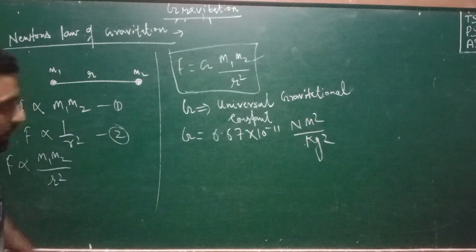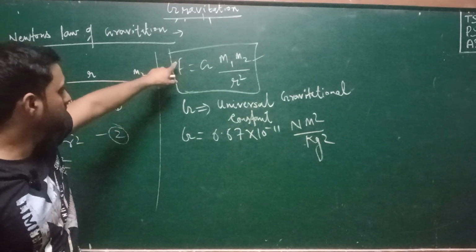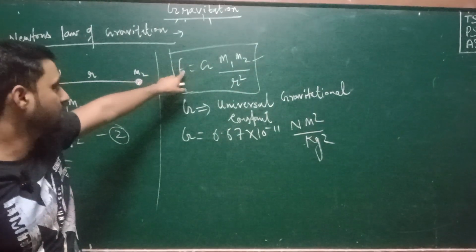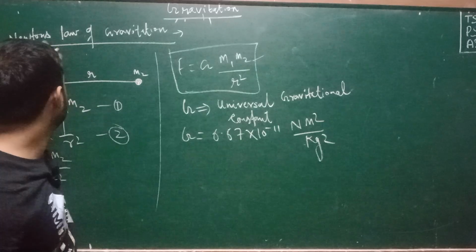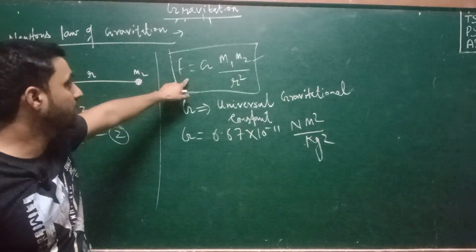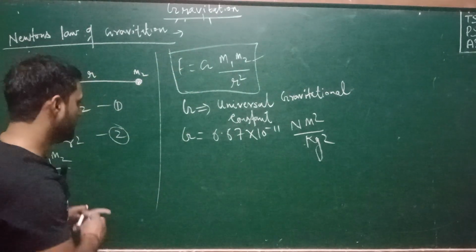Okay, how can we write this? Force is a vector, so this gravitational force can also be represented in vector form.